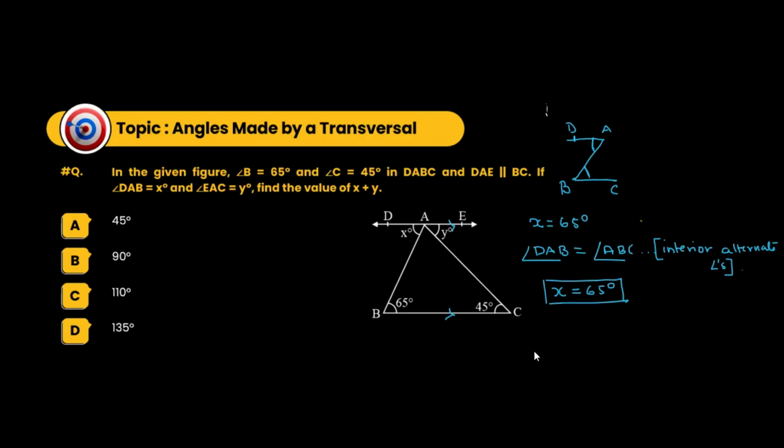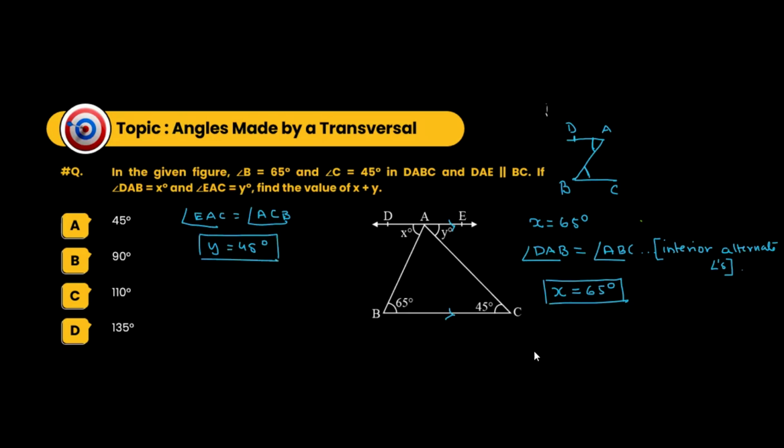Here we have angle EAC. This will be equal to angle ACB. So EAC, that will be Y, is equal to 45 degrees. Is it making sense?